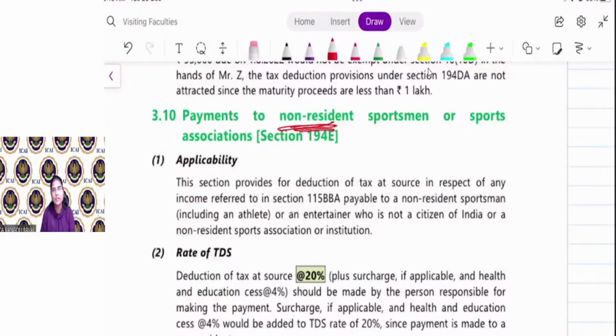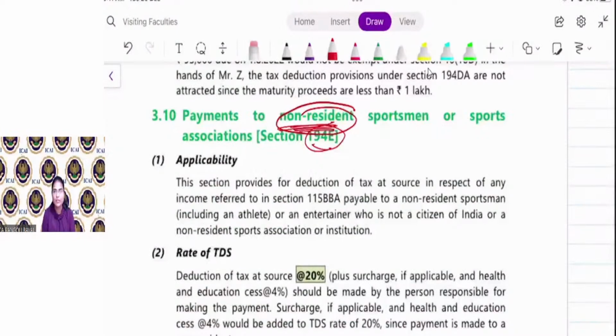Next section, that is 194E, is only applicable to non-resident. Payment to non-resident sportsman or sports association. Say, for example, in India there is an IPL, right? So the player of a different country came and played. In that case, for the payment made to that non-resident sportsman, the TDS is required to be deducted under Section 194E.